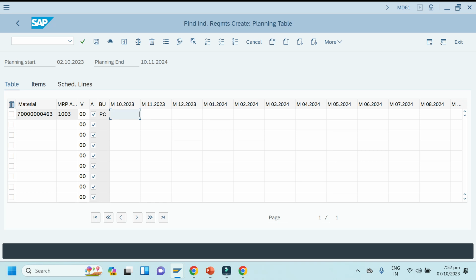Enter how much quantity is required to produce the finished product in the above planning origin. Okay, this is a planning origin month wise. Okay, above planning origin, that is month wise or monthly wise.